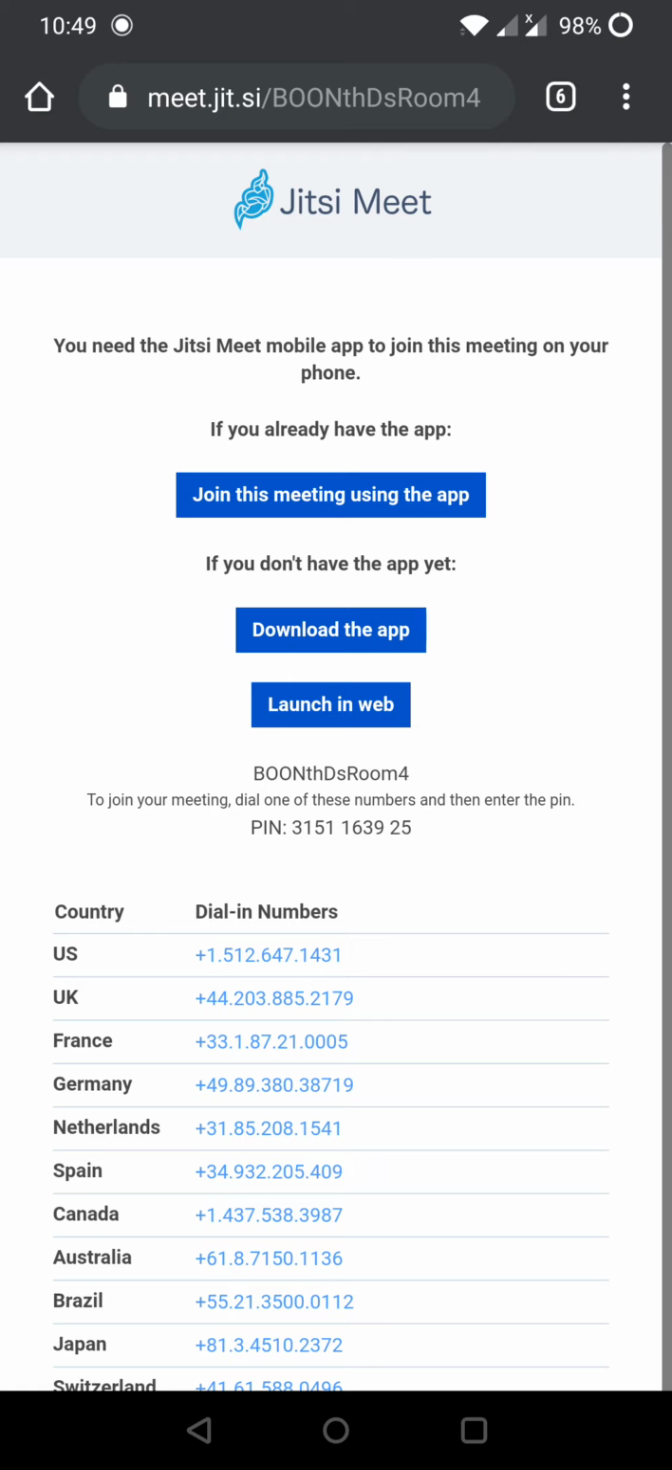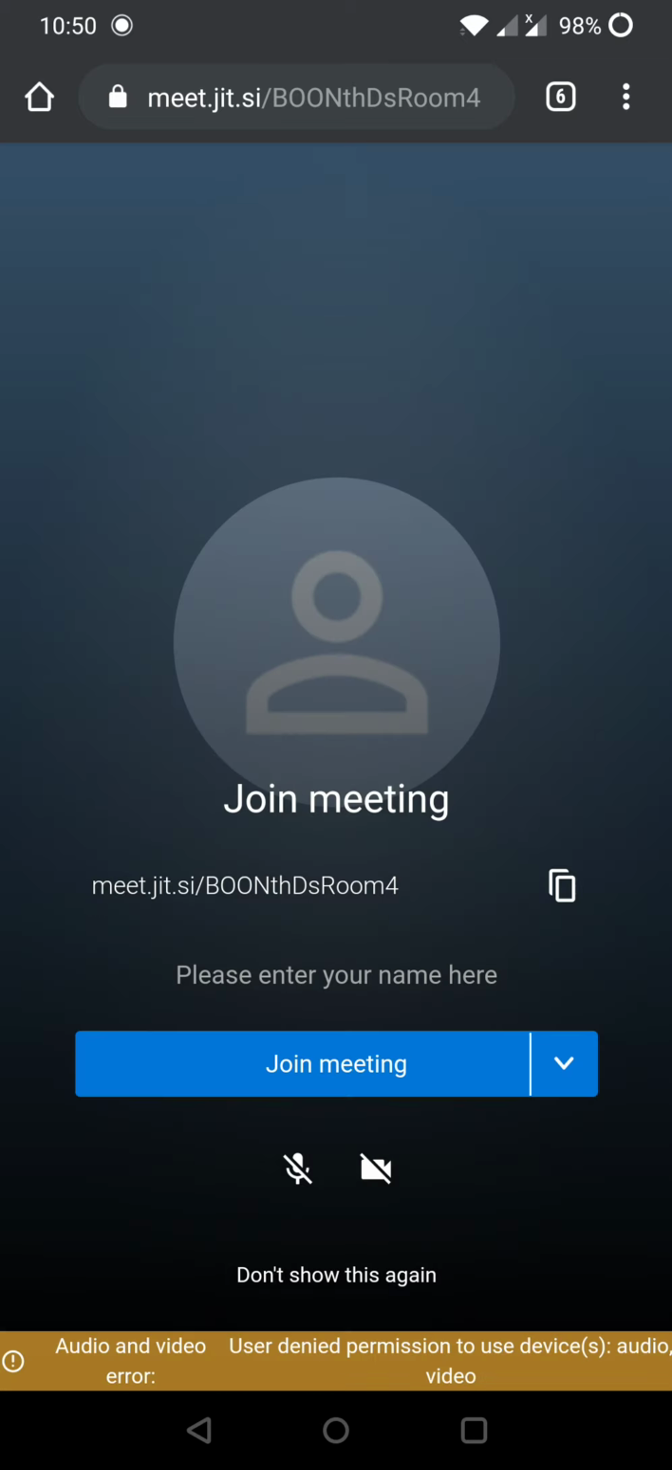So there are three options. I'll go through it once again. Join this meeting using the app. The second is download the app, and the third is launch in web. So the least that you can do is to click on launch in web.